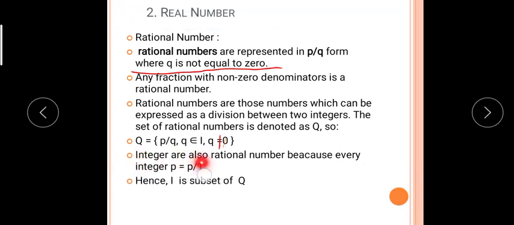Okay, so integers are also rational numbers because every integer is P by 1. If there is only the number 5, 5 by 1 is also a rational number. Hence I is a subset of Q. Every integer is a subset of rational numbers.